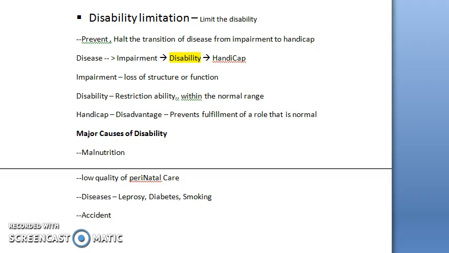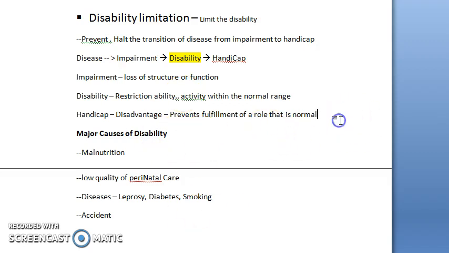So you can again revise here. Handicap prevents fulfillment of a role, it's a disadvantage. Disability is a restriction where the person cannot perform any activity within normal range. Fine. Impairment is the actual loss of a structure or function.